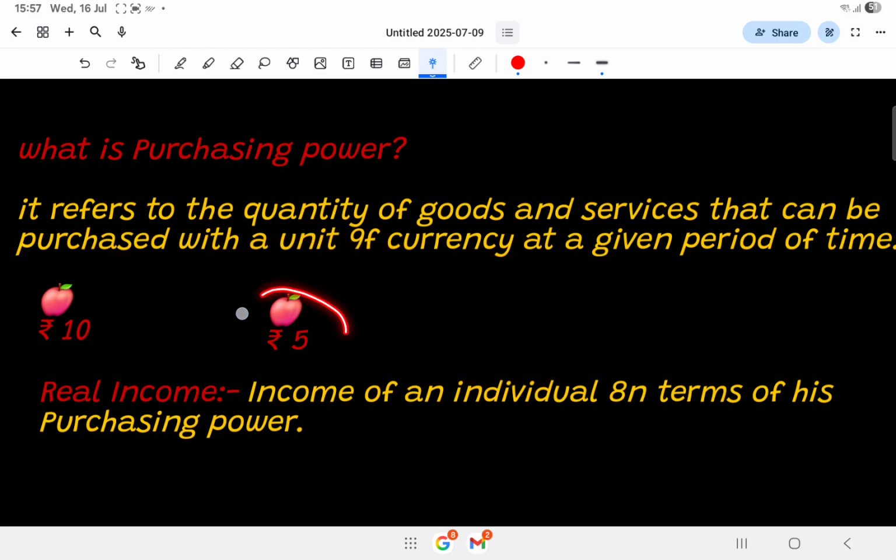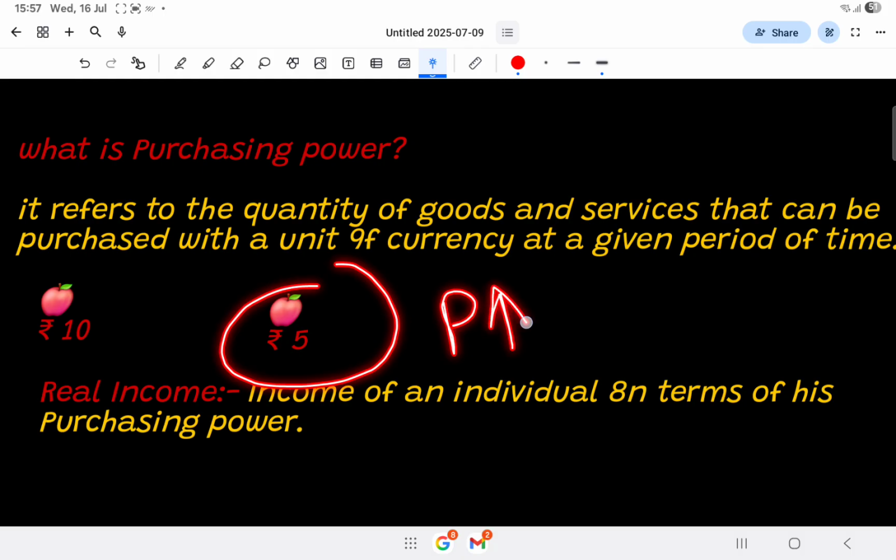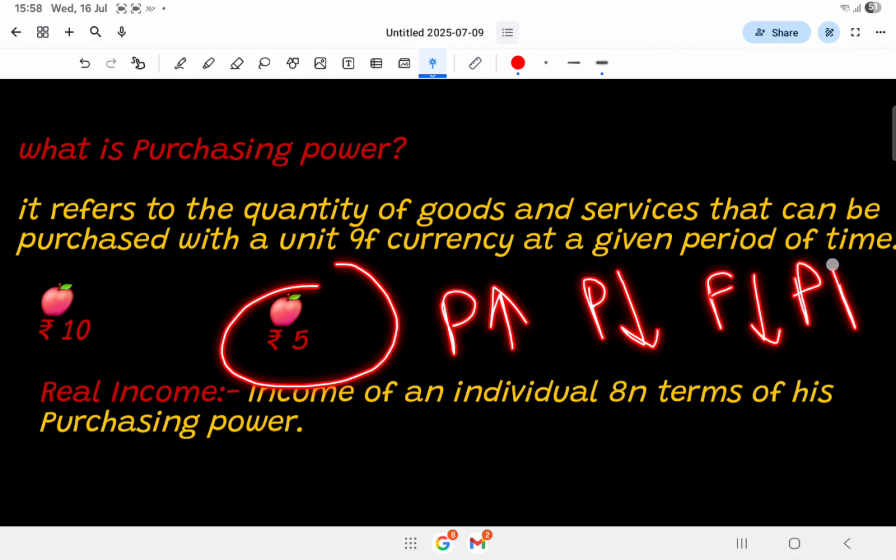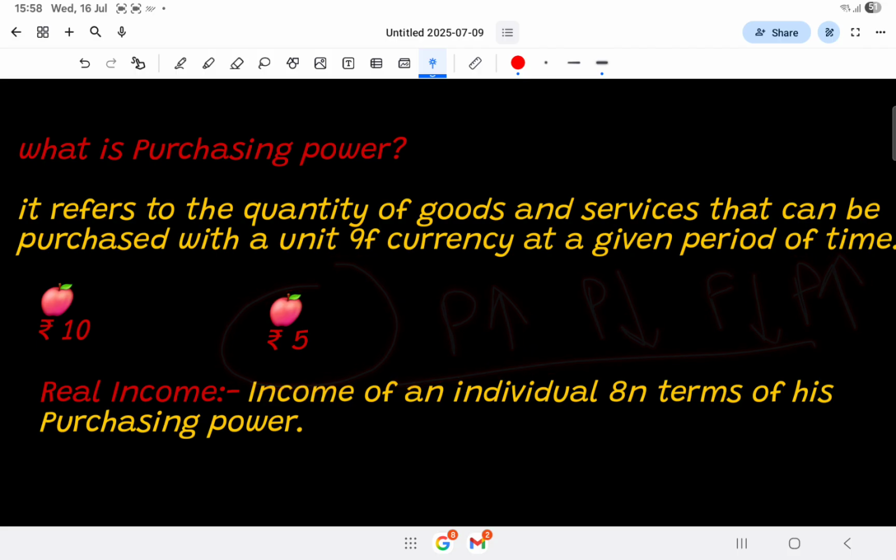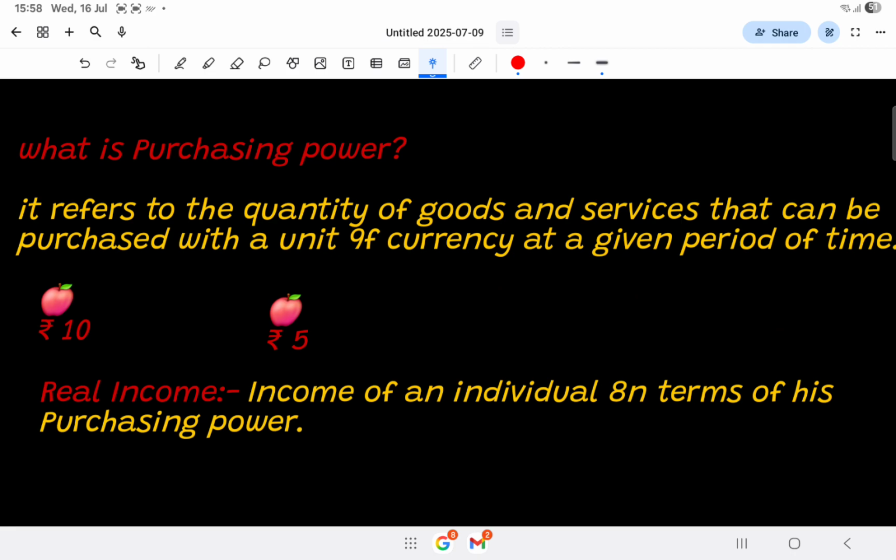So if it costs you rupees 5, you can buy 2 apples. So we can say that when prices of the commodity rise, purchasing power declines. When price declines, purchasing power rises. So purchasing power is negatively related with price.